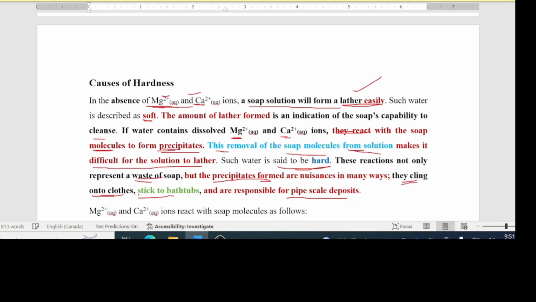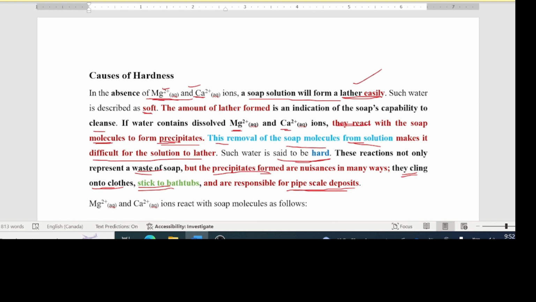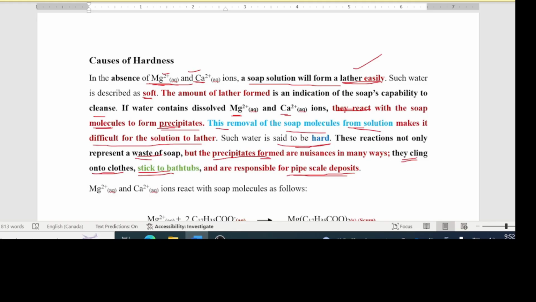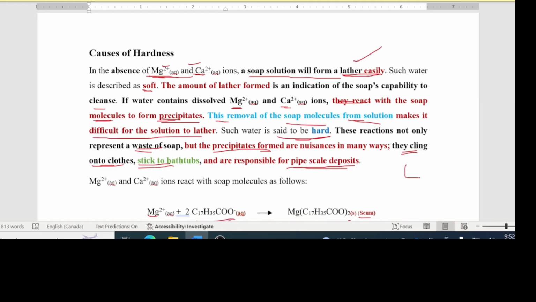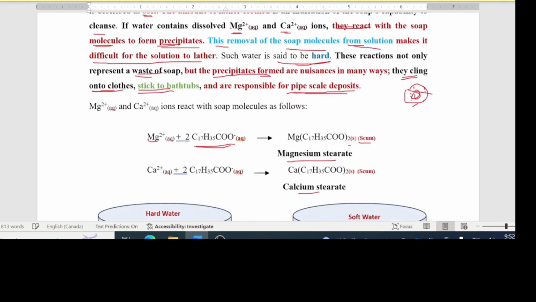They stick to bathtubs and are responsible for pipe scale deposits. So what happens after a time if you have a laundromat or something like that and the water is passing through a pipe, the deposit of these precipitates will eventually plug up the pipes. So if that is the pipe here, eventually it's going to get smaller and smaller because of the scale deposit on the inside of the pipe there. So see how precipitates are formed.